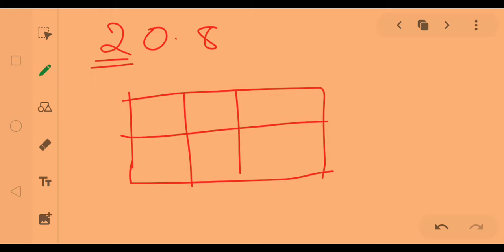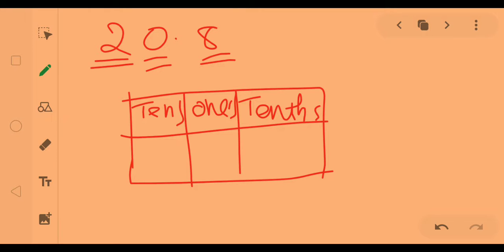What is the place of 2? 2 is at the tens place, and 0 is at the ones place, or we call it the unit place. What is the name of the place of this 8? 8 is at the tenths place. So how do we insert this number in the place value chart? 2 in the tens place, 0 in the ones place, 8 in the tenths place. So this is how 20.8 is represented.